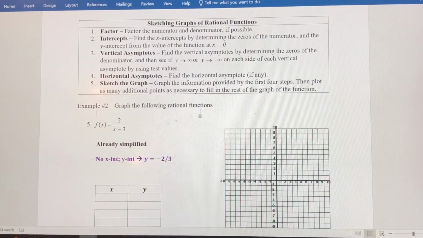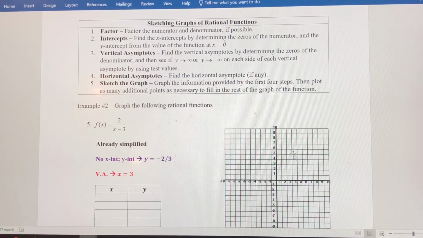I'm going to graph this a little bit later. If you want to go ahead and plot that point on your graph, it would be a good idea. Now, in a previous video, we talked about how to find vertical asymptotes. We're going to talk about removable discontinuities a little bit later. For now, all of these functions on this notes page are going to have a vertical asymptote. To find the vertical asymptote, you take the denominator, set it equal to 0, and solve. So the vertical asymptote here is at x equals 3.